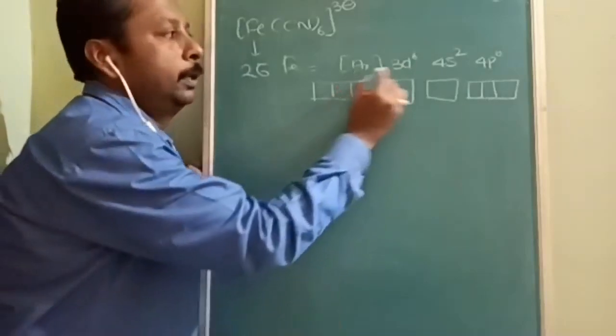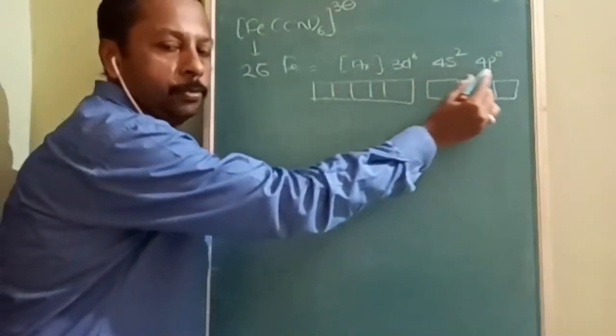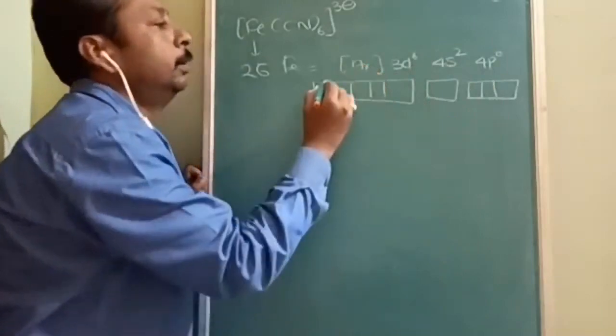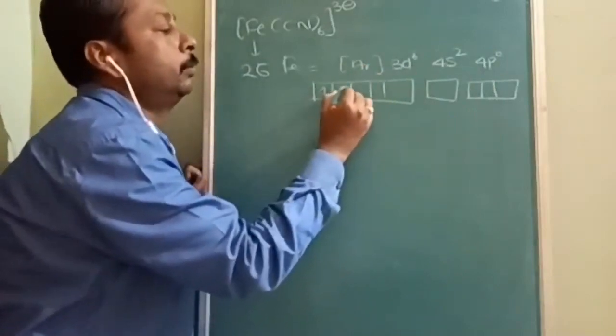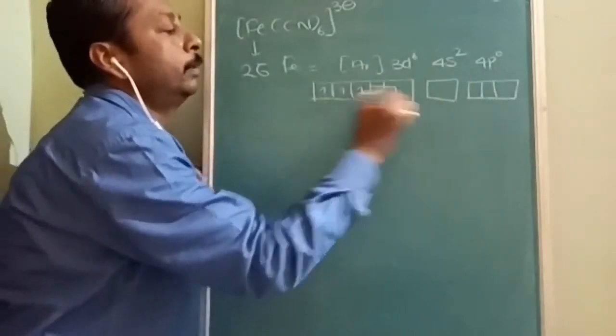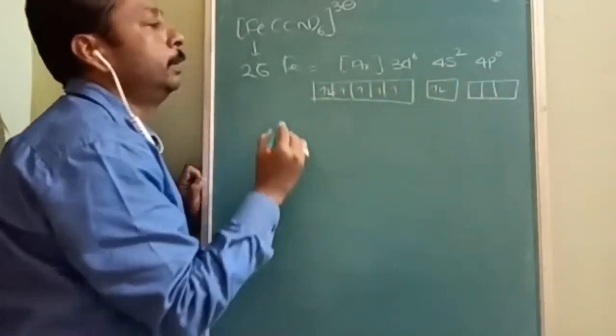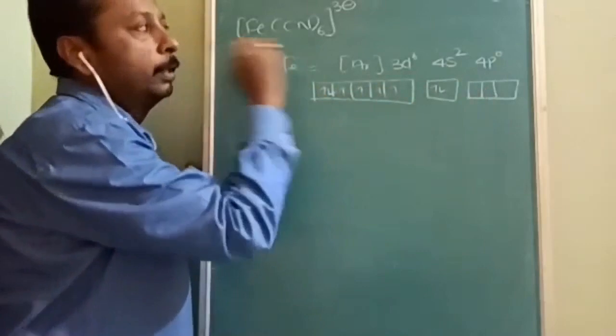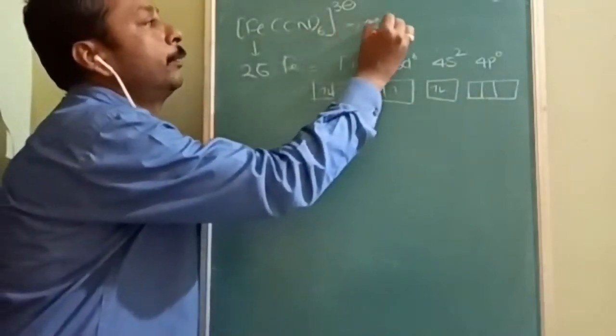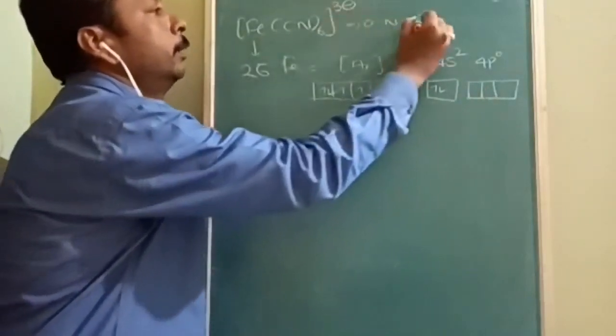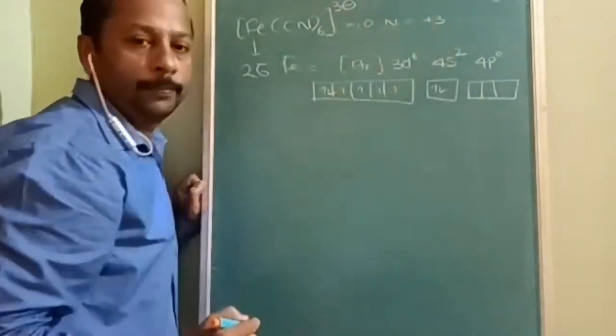Now 3d6, 1 2 3 4 5 6, 4s2, and 4p 0. But what we have here is the oxidation number.